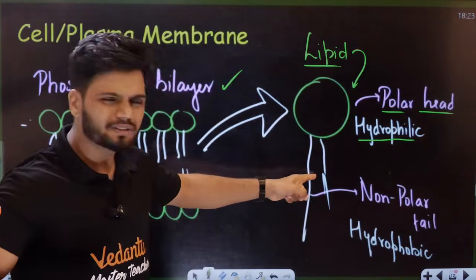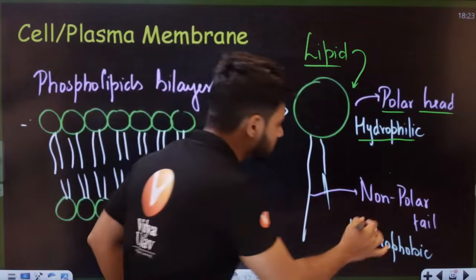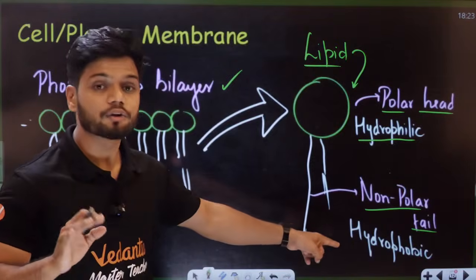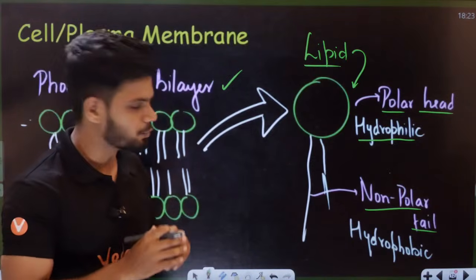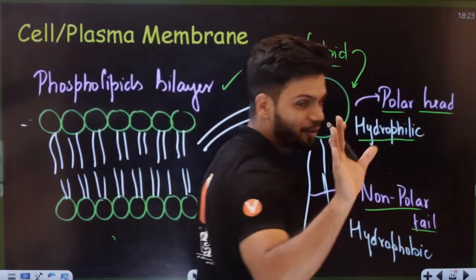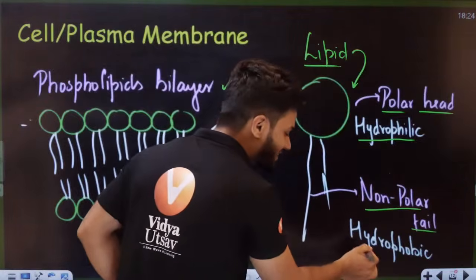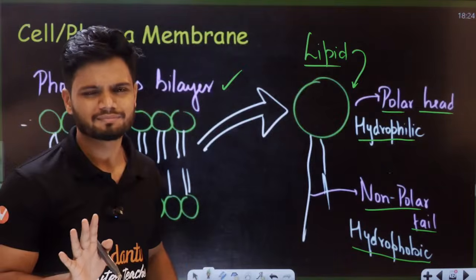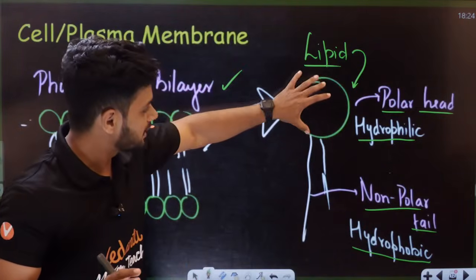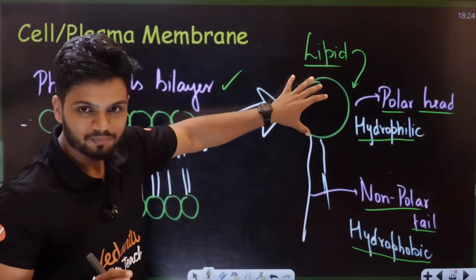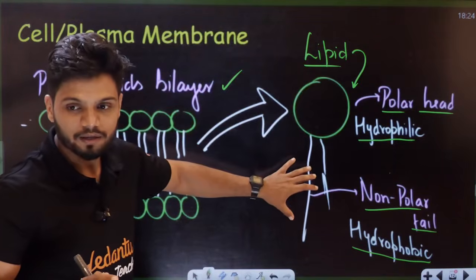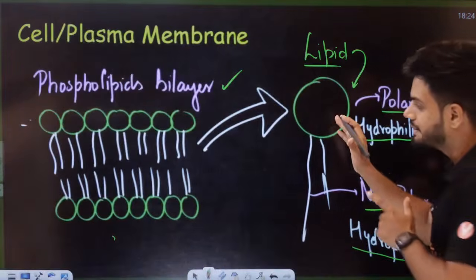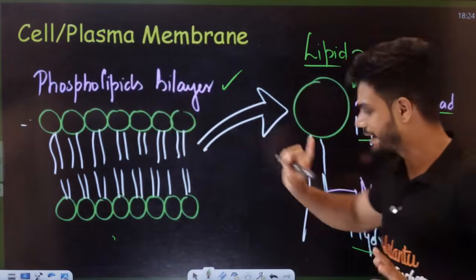Now this tail region is a non-polar tail. This non-polar tail is hydrophobic. It means it doesn't like water. Doesn't like water. So here, the head likes water. Hydrophilic, hydrophobic. Hydrophilic, hydrophobic. Now, they are arranged like this.